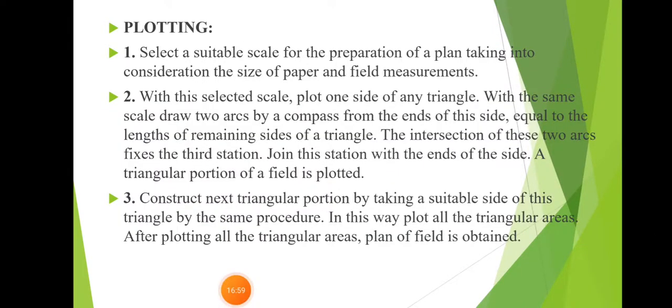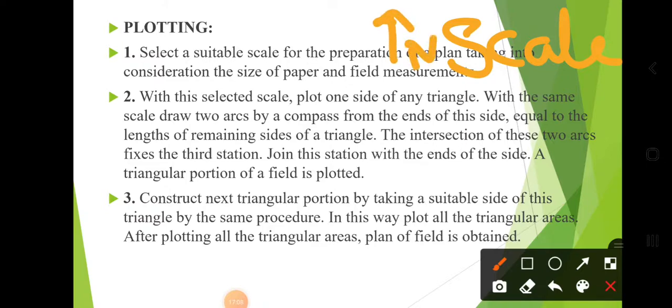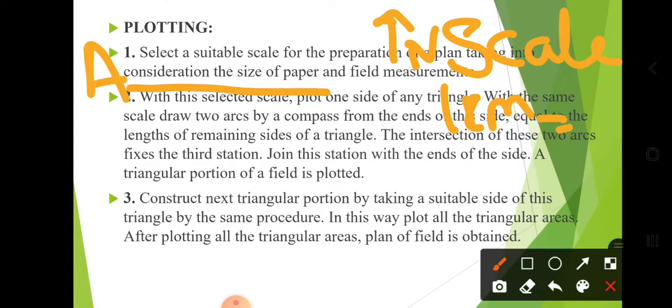Now plotting. How to plot? For that purpose, we should take this graph paper, put here the scale, show the north direction, scale 1 centimeter equal to, for example, 5 meter, whatever it may be. Then plot the line AB with scale. And whatever the distance AO, take that distance in a compass with the help of scale and then make the arc there.